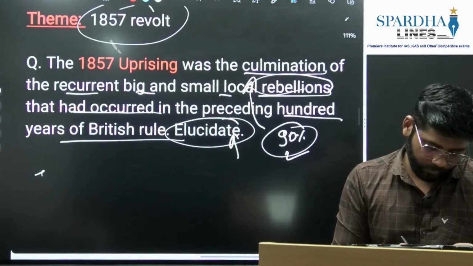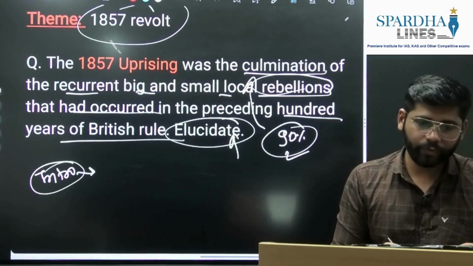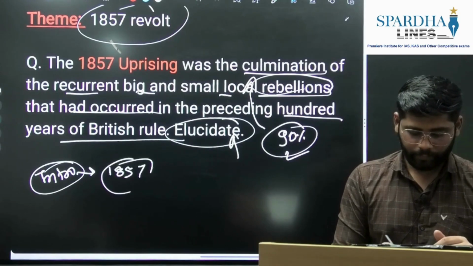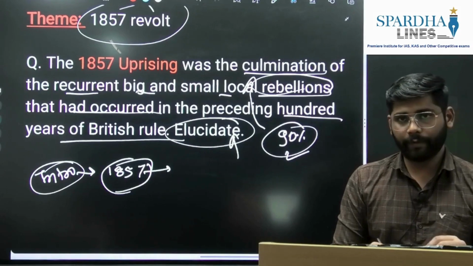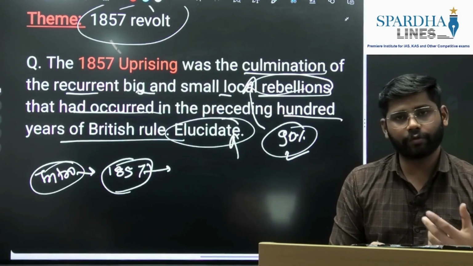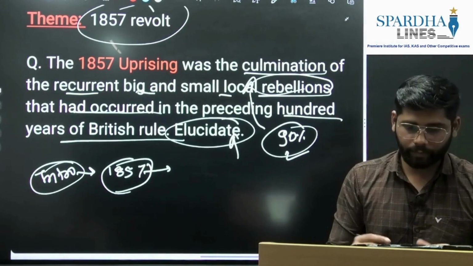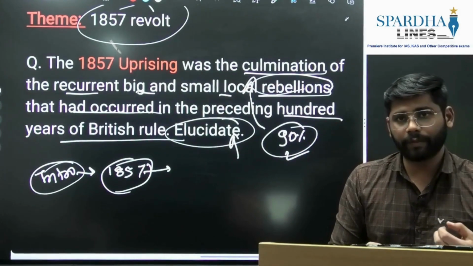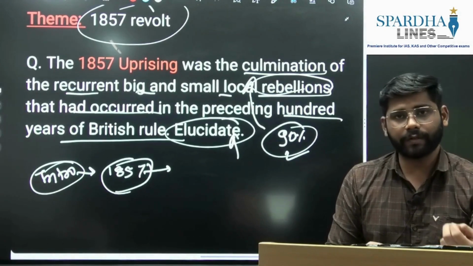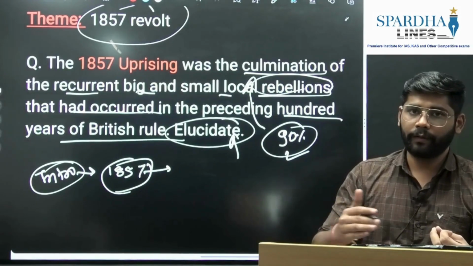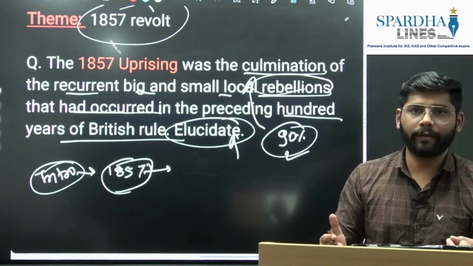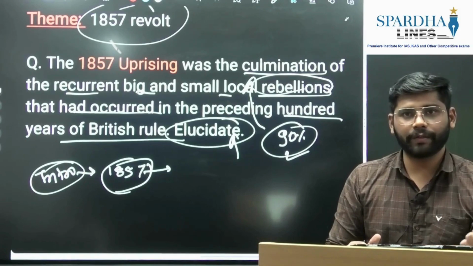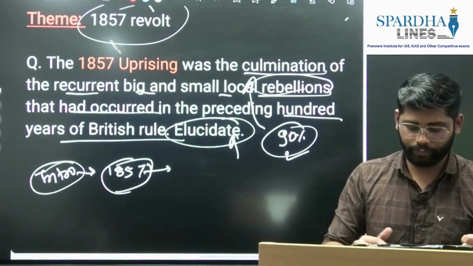When it comes to the introduction, we'll give an overview. If the question is about the 1857 revolt, we're going to divide it by social, economic and political aspects. You can write here that the 1857 revolt was not sudden, but the result of recurring social, economic and political developments in India, due to the administrative and political changes implemented by the British. This way we can introduce.